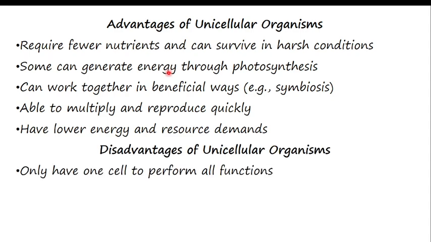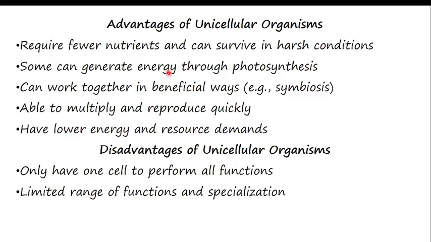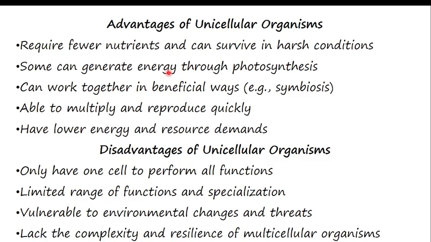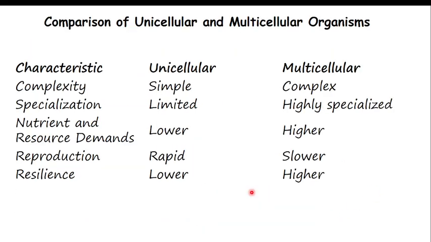Now the disadvantages of being a unicellular organism. There is only one cell to perform all functions. This is a disadvantage because imagine having one cell to perform all functions. Some functions will not be well done. There is a limited range of function and specialization, vulnerability to environmental change and threats, and even a lack of complexity and resilience. What were advantages of multicellular organisms become disadvantages of unicellular organisms. So pause and review these very well colored notes.